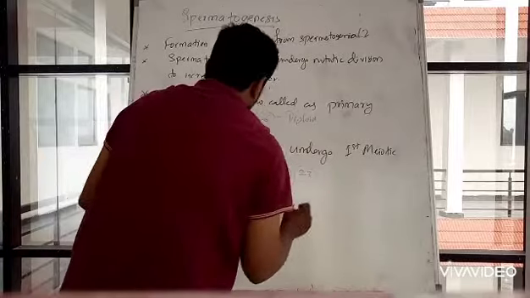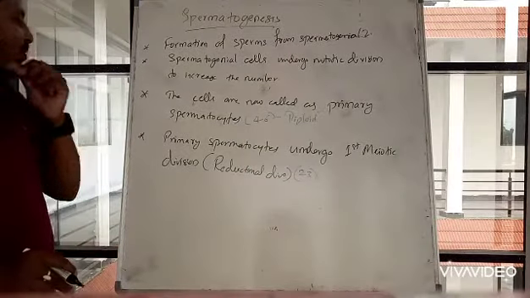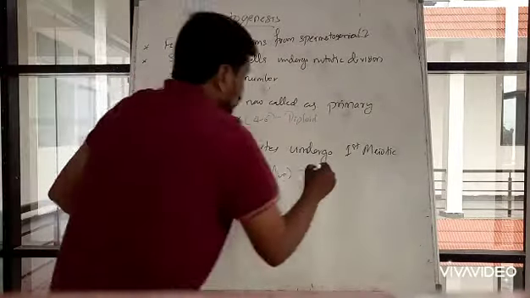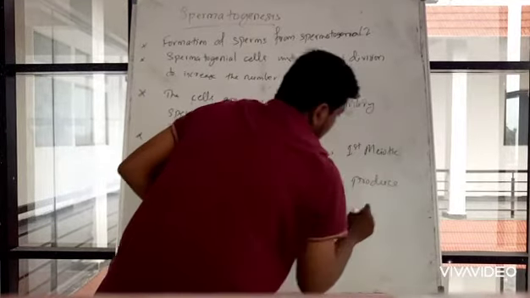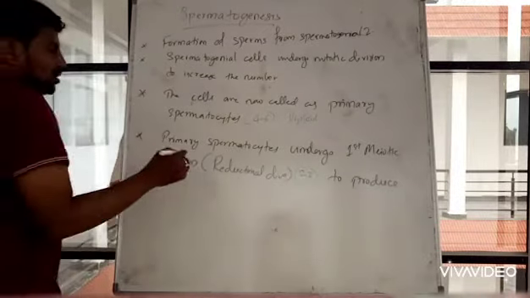The primary spermatocytes undergo first meiotic division to produce cells known as secondary spermatocytes.